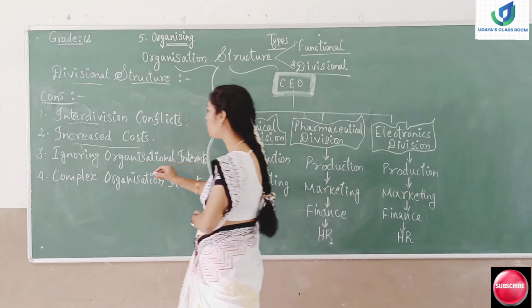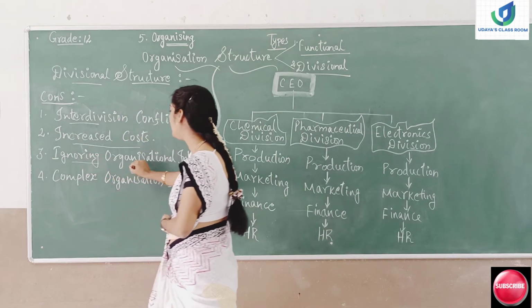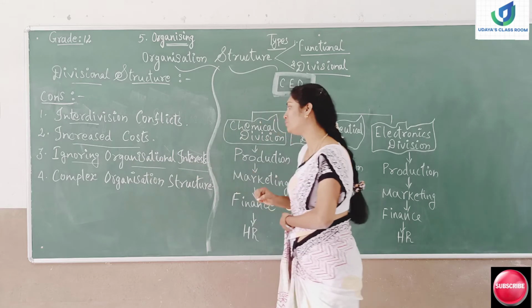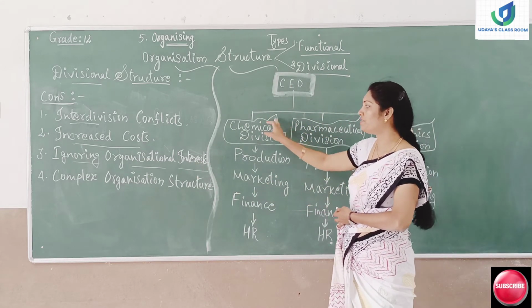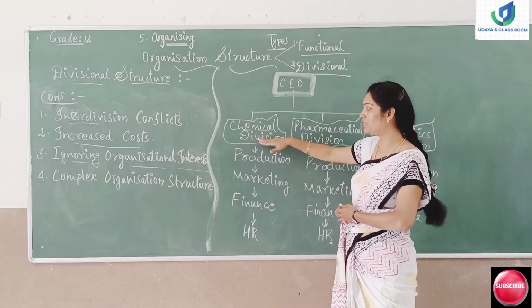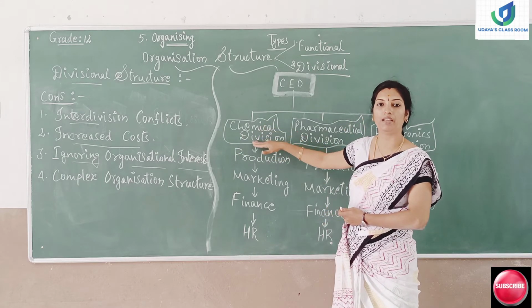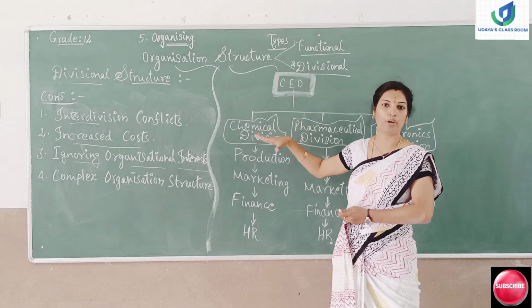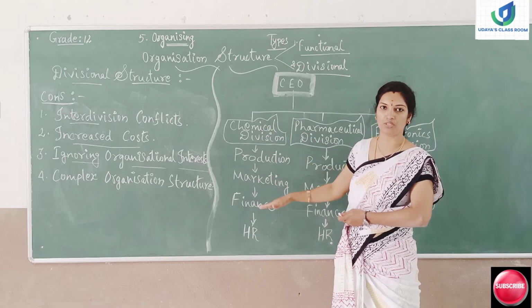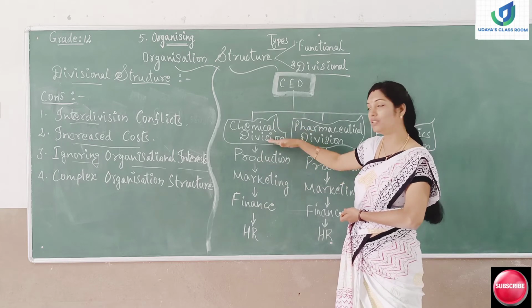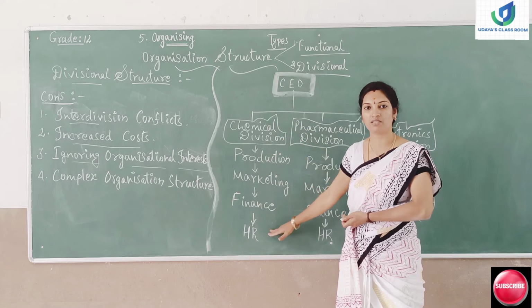Alright, moving on to the next con, ignoring organization interest. In the sense that the divisional manager who is at the top will get a very good authority position. He has to take care of all the division managers, and under the divisional manager all the departments will come.